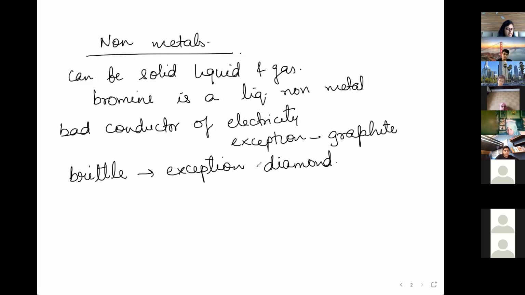Also, diamond is a better conductor of heat and electricity than copper. Okay, but it is a non-metal. So these are a few important facts about metals and non-metals. Everything is there in your textbook also. Point wise, if you remember, because questions they'll not ask directly, give 5 properties of metals and non-metals.